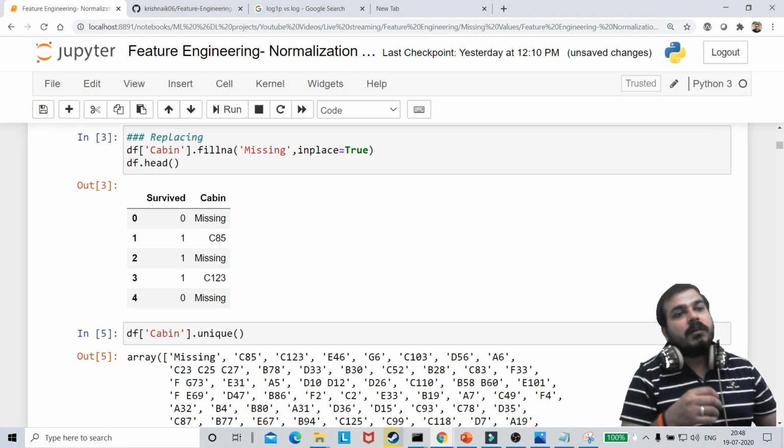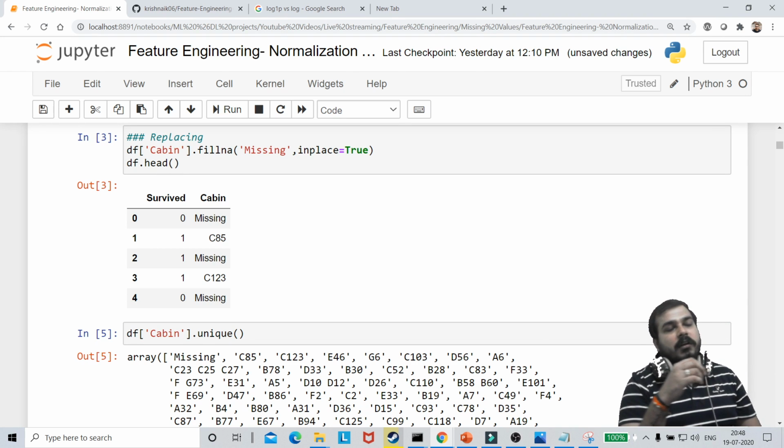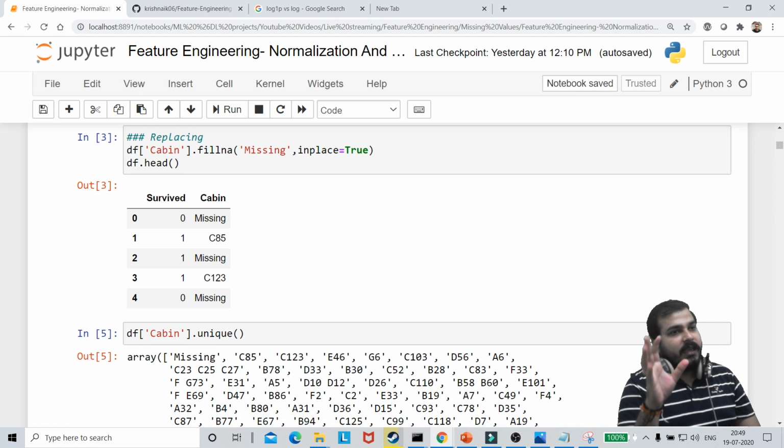Which should be done first, standardization, scaling, or transformation? First of all, go and check whether your data is normally distributed or not. If it is normally distributed, just go with standardization. Otherwise, go with transformation.